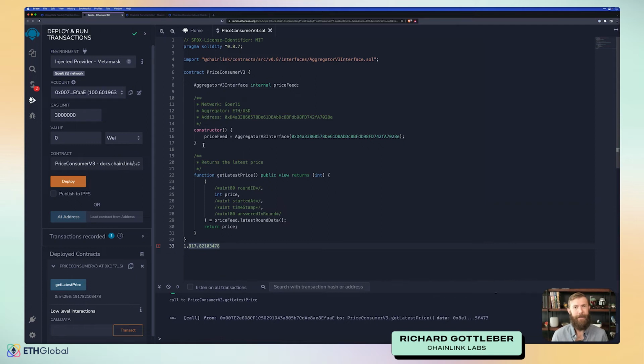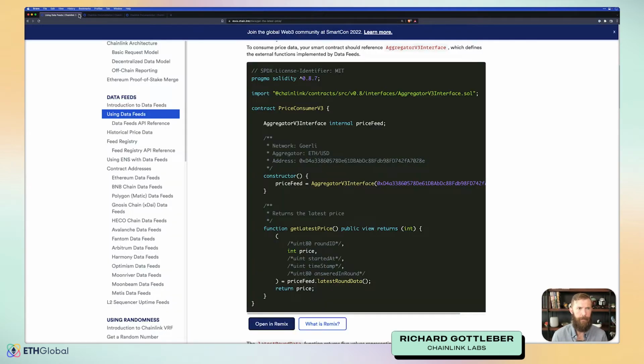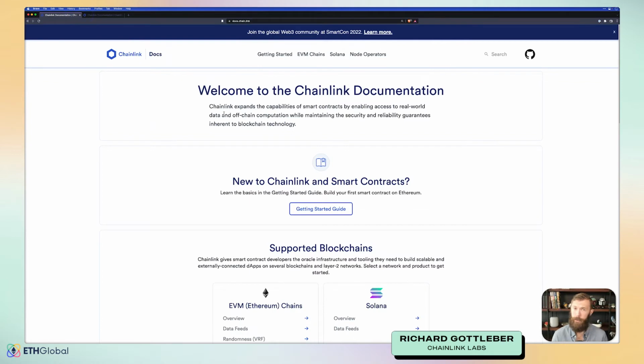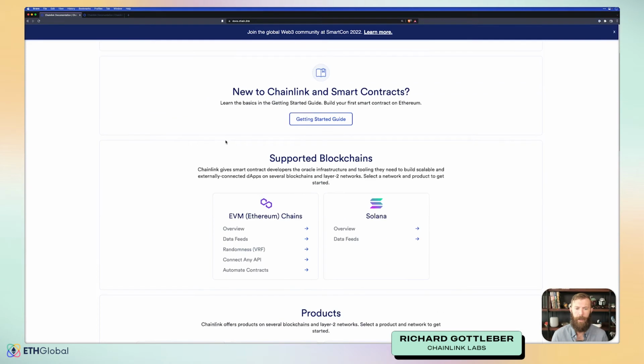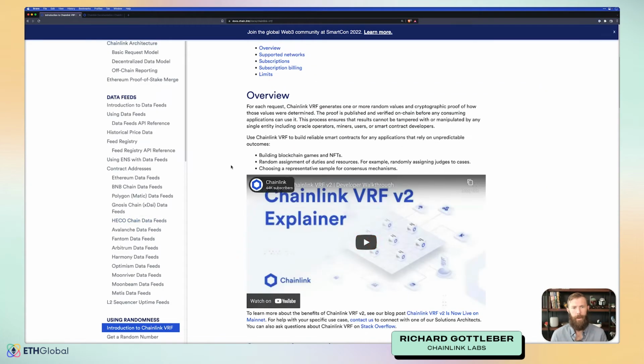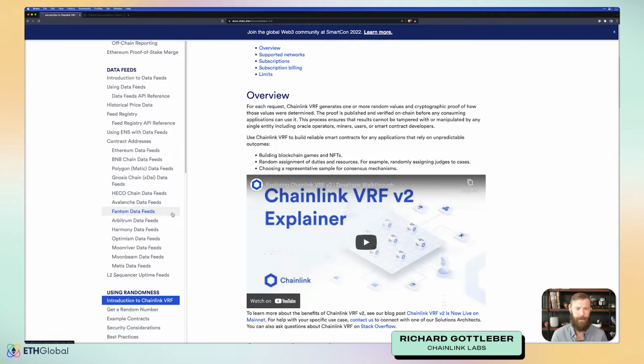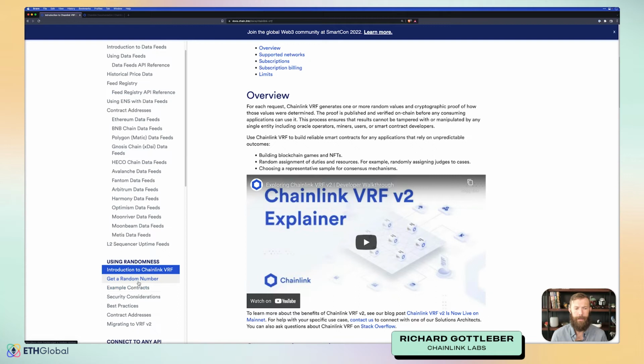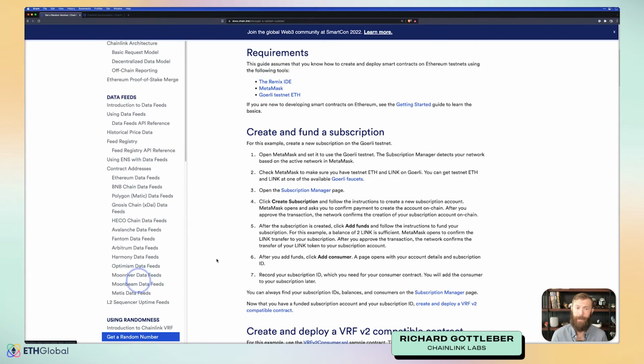Next, we're going to take a look at VRF, or Verifiable Randomness Functions. Let's go ahead and take a look at that now. Again, we'll start at the documentation page, so docs.chain.link. If we scroll down, we'll go to randomness, or VRF. Now, here again, we can learn about how to use randomness, how Chainlink VRF works, but I'm jumping straight into get a random number.